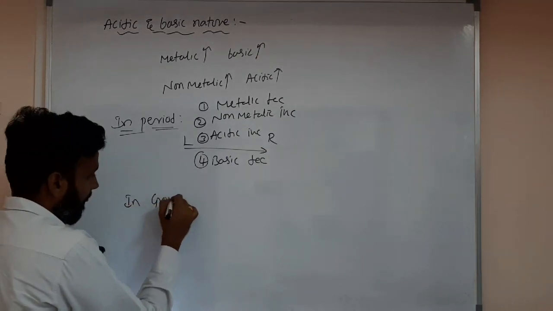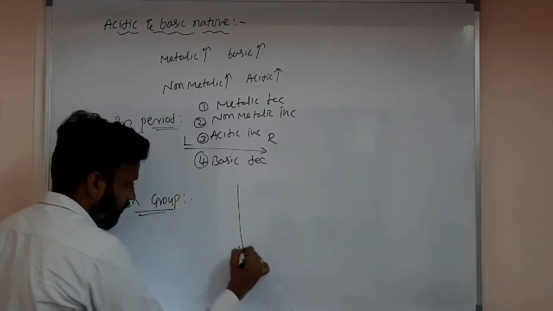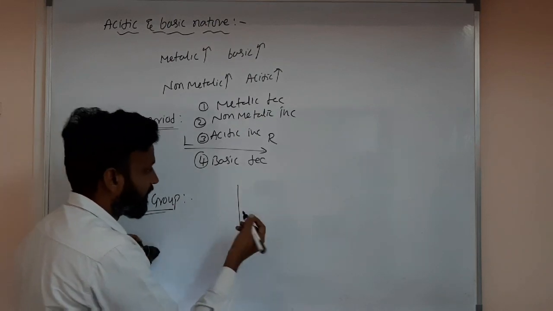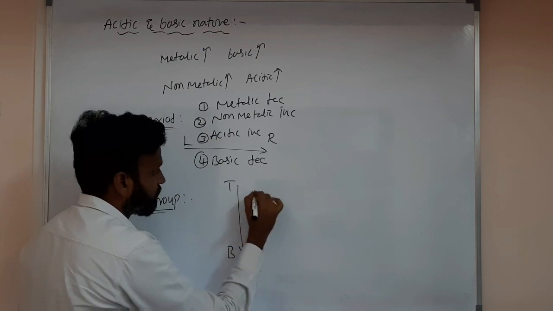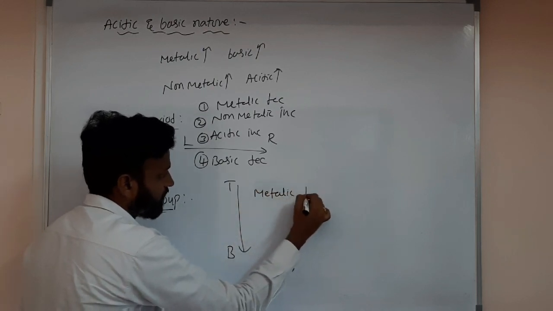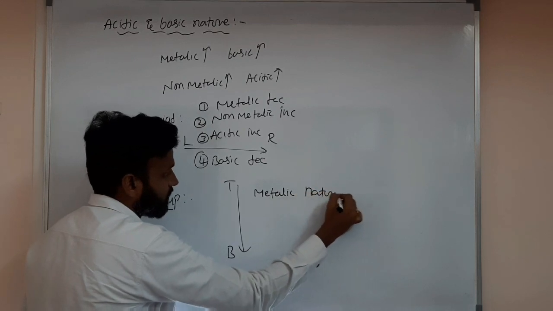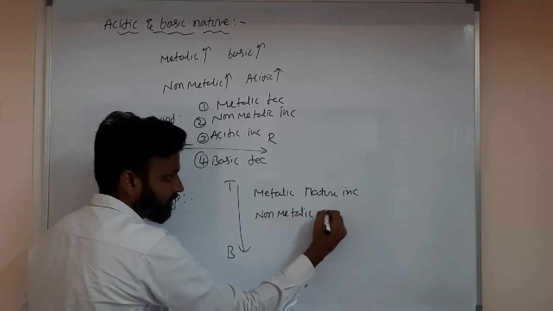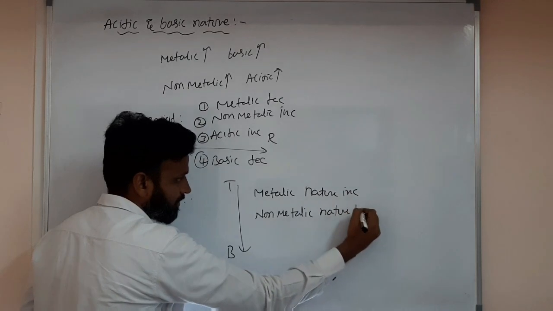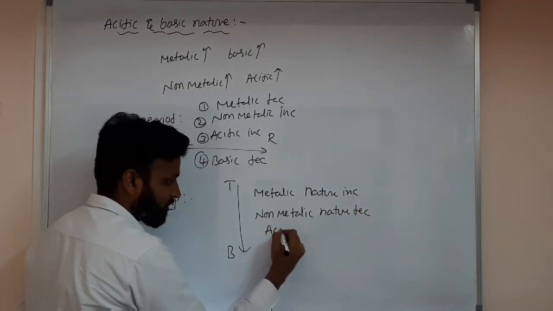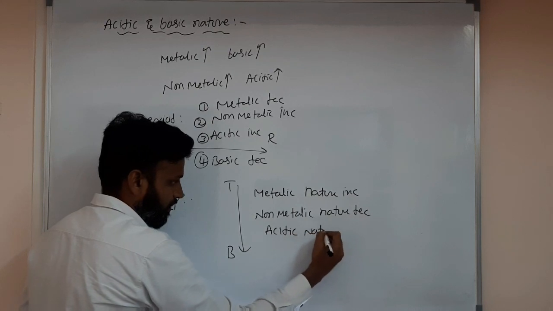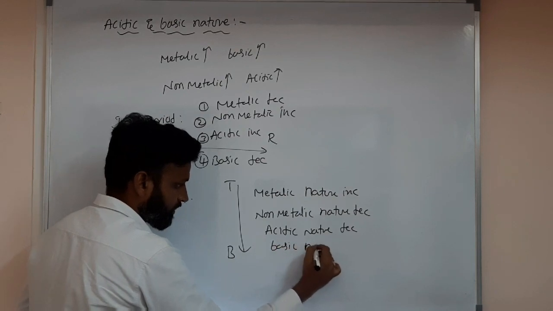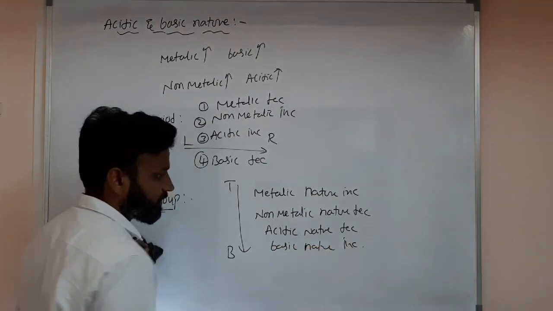And in a group, top to bottom, what happens? Metallic nature and non-metallic nature, top to bottom. So first, metallic nature increases. Non-metallic nature decreases, and acidic nature decreases, and basic nature increases. You can say like this.